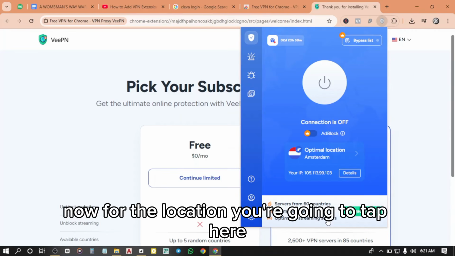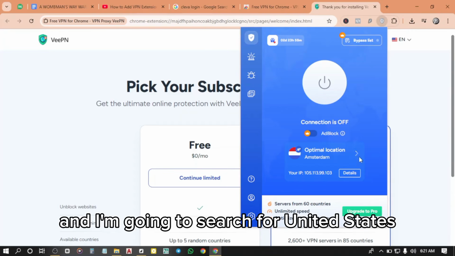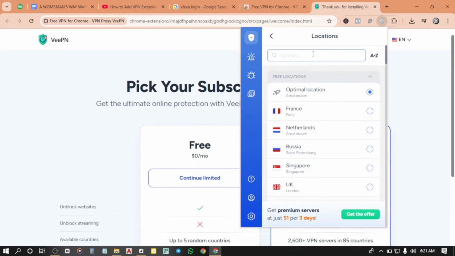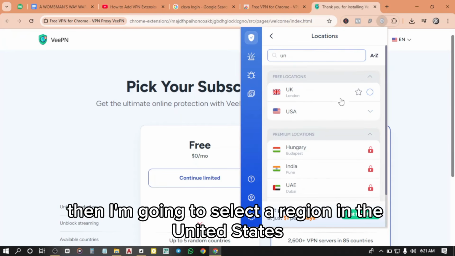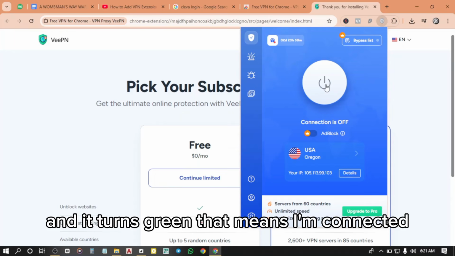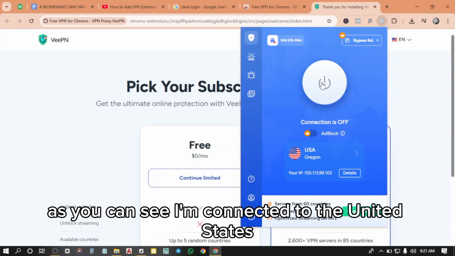Now for the location, you're going to tap here. And I'm going to search for United States. That's USA. Then I'm going to select a region in the United States. If I click on this particular power button and it turns green, that means I'm connected. As you can see, I'm connected to the United States.